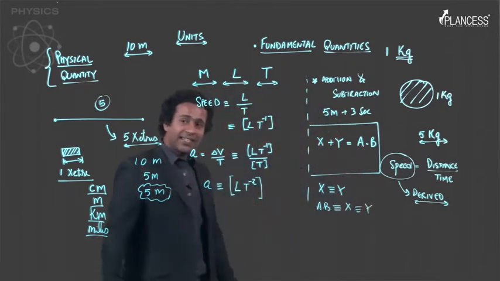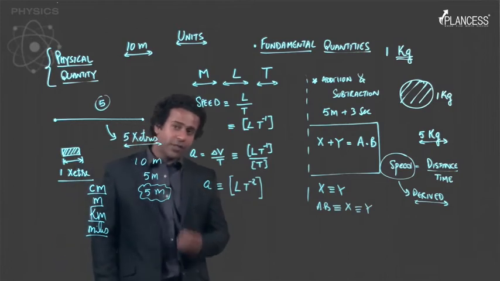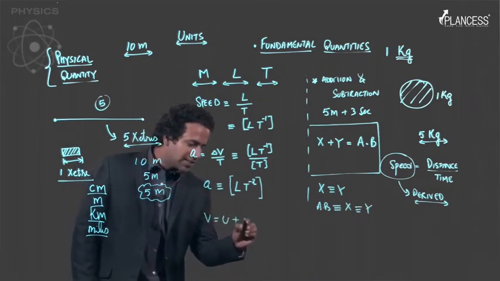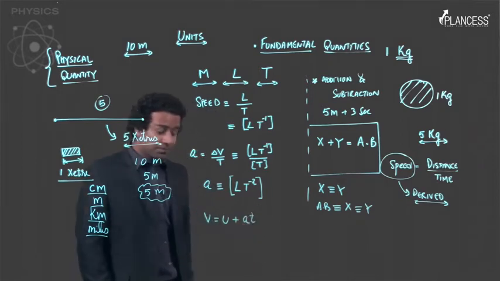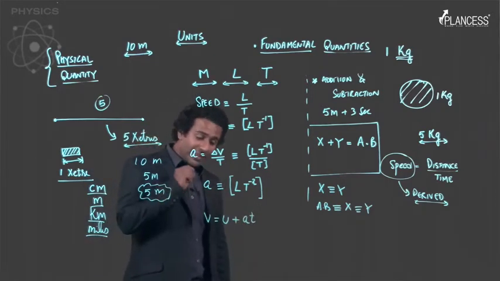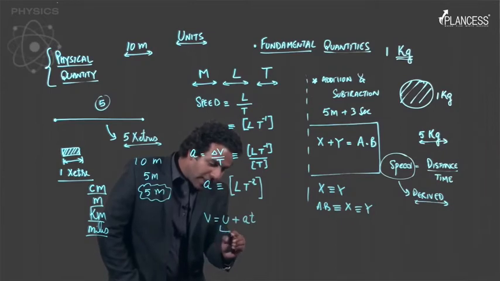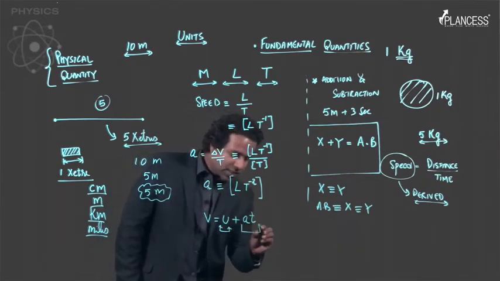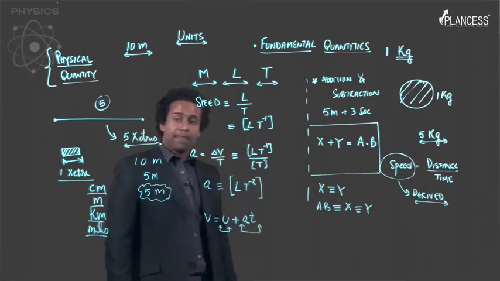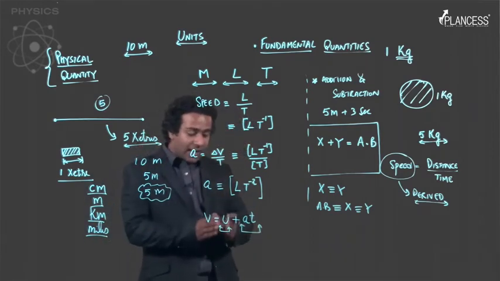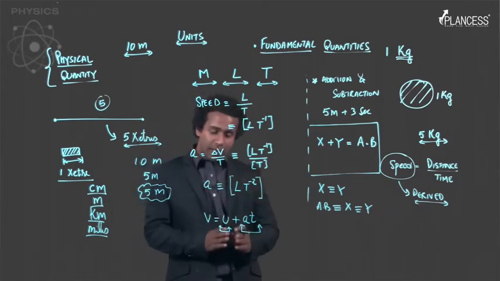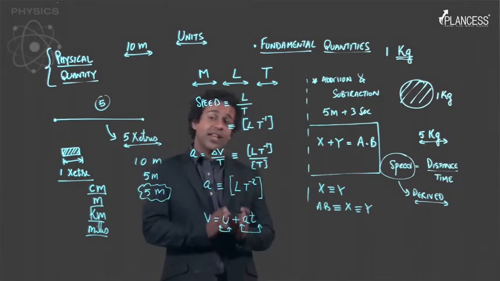To see this in an example, remember the first equation of motion: v is equal to u plus a into t. In this equation, you are adding u to the term a into t. Now, we just said that such an addition is meaningful if and only if both of them have the same dimension.